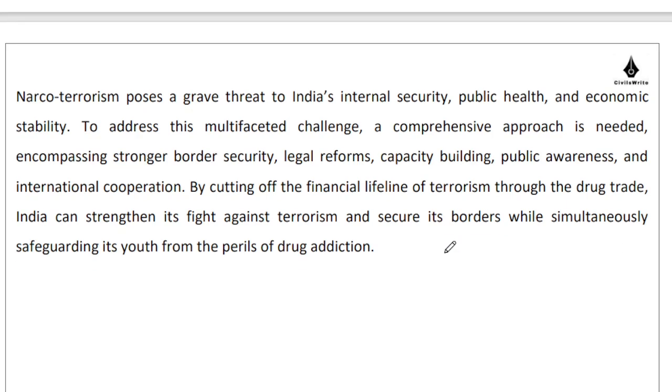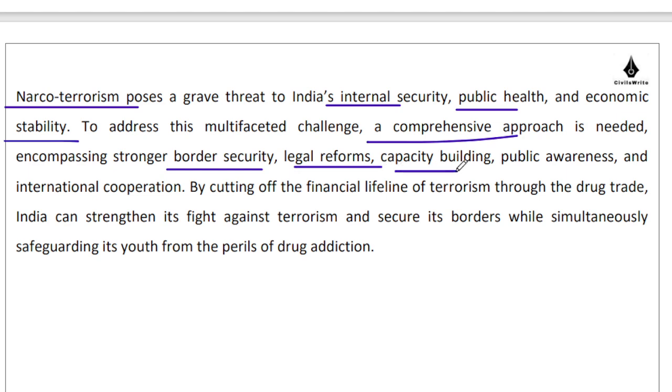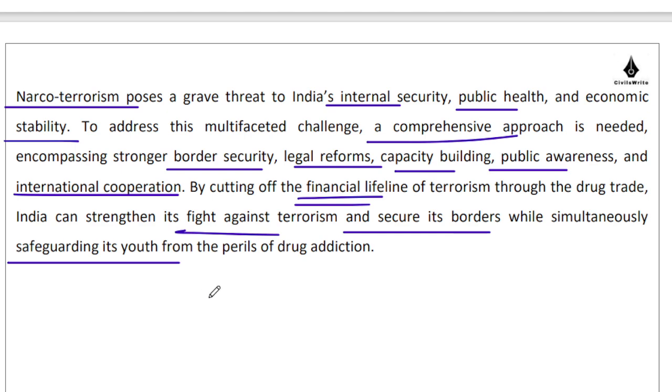So the approach that you have to take here is that yes, narco-terrorism is a problem. You have to talk about internal security, public health, as well as economic stability of the country. You have to talk about a comprehensive approach, whether it is border security, legal reforms, capacity building, public awareness, as well as international cooperation. Ultimately, we need to cut the demand sources, we need to cut the supply sources, and we need to completely dismantle this entire infrastructure in our fight against terrorism in our region. We need to secure our borders, and we need to therefore safeguard our youth from the perils of drug addiction.